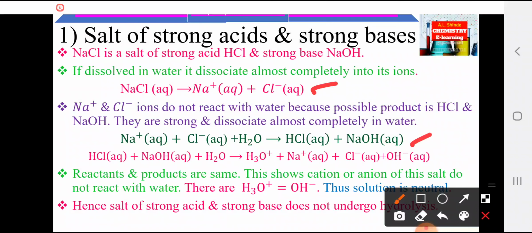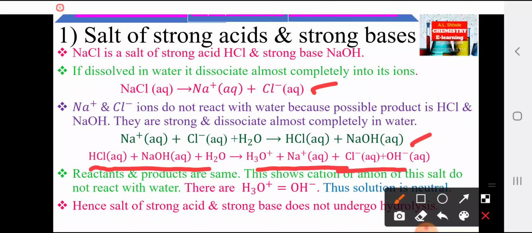The reactants and products are the same. The reactants are HCl, NaOH and H2O, and the products are Na plus, Cl minus ions, OH minus ions and H3O plus ions. That means the reactants on this side and the products on this side are the same.